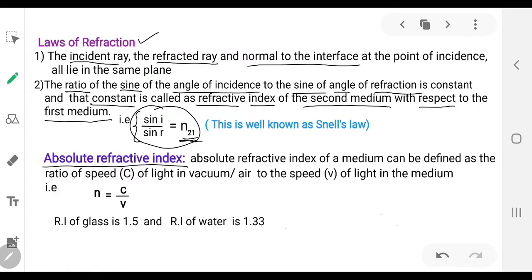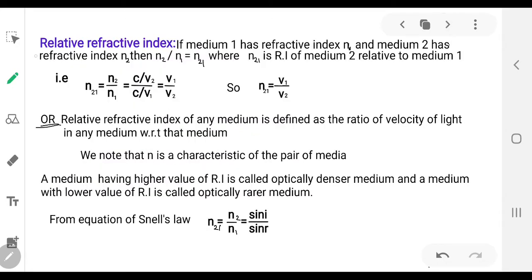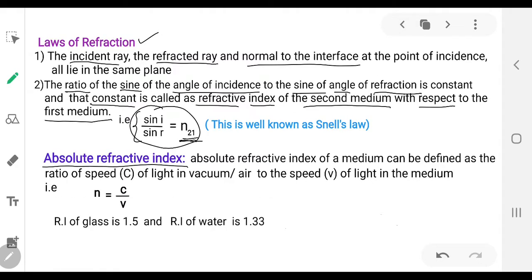So refractive index gives you the change in the velocity of light when it enters from one medium to another medium. Here there are two cases: one is absolute refractive index and another is relative refractive index. Now we'll see what the absolute refractive index is.